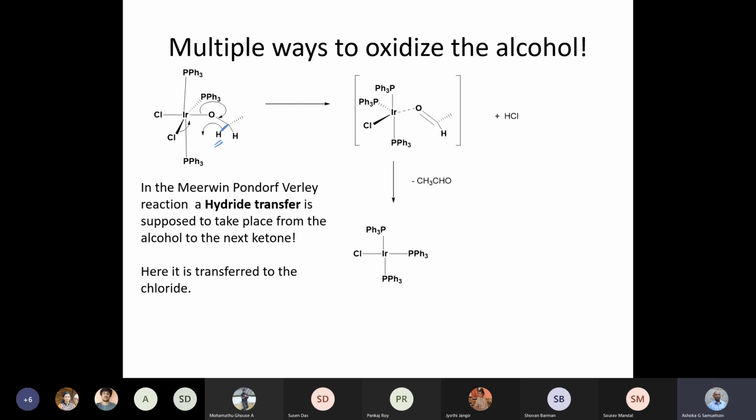Okay, so there are multiple ways to do this reaction. What the Meerwein-Ponndorf-Verley reaction does is a hydride transfer directly from the alcohol to the ketone. Here we are transferring it to the chloride. In the Meerwein-Ponndorf-Verley reaction, you are transferring it to the ketone.